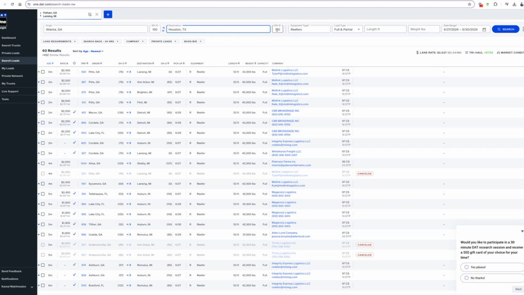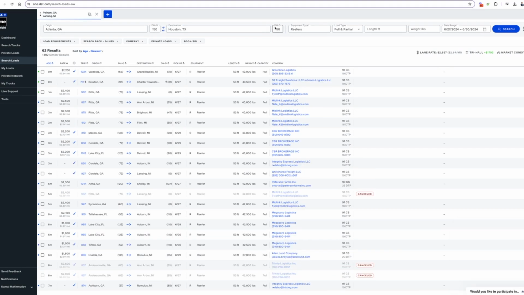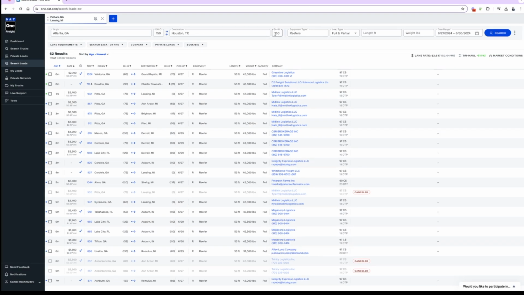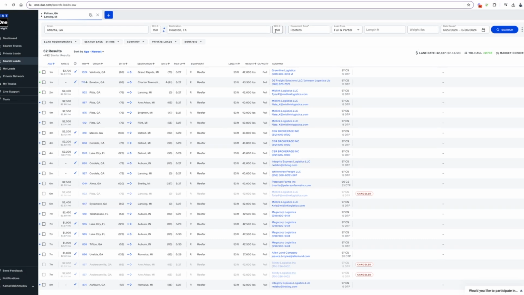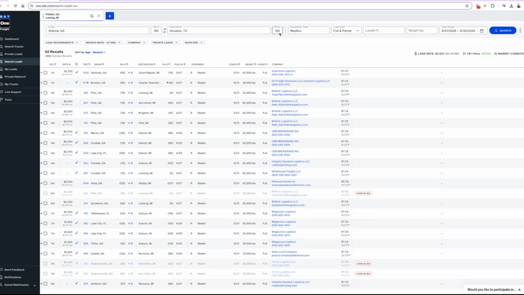Same thing happening with deadhead destination. DHD means deadhead destination. Not all the time brokers are posting loads in Houston, Texas, but you want to see how many loads are being posted around Houston. This is why we put 150 miles. That means we're telling the load board, hey, show me the loads around Houston, a 150 mile radius. That's equal to, let's say, empty miles. Well, I'm willing to drive about 150 miles to get that load, right?